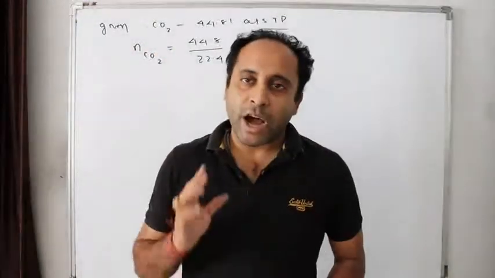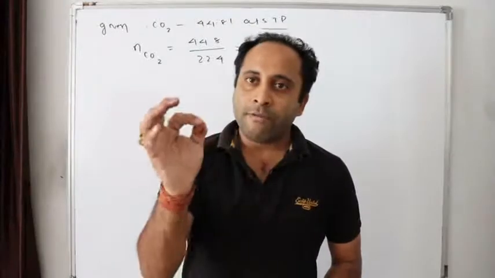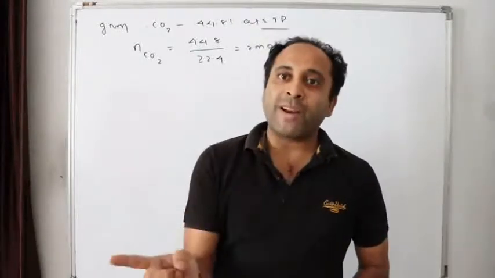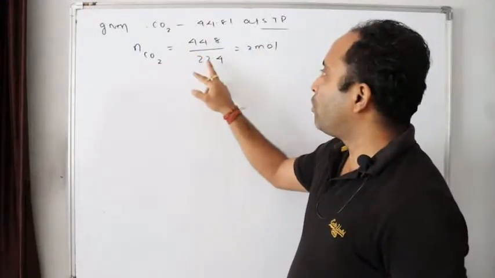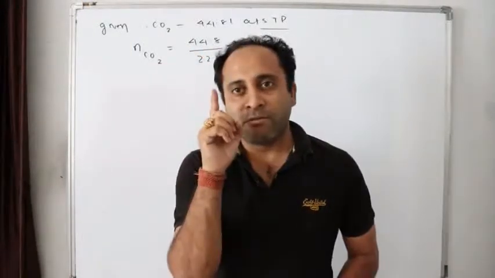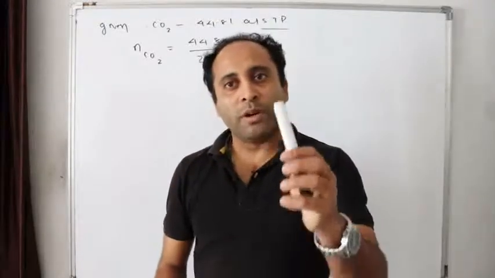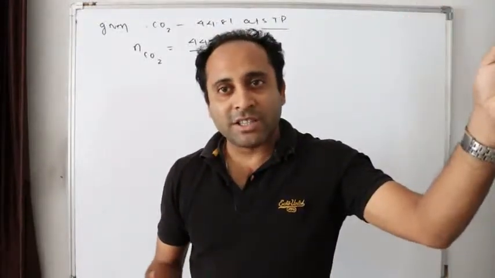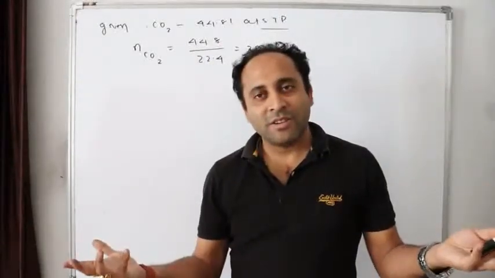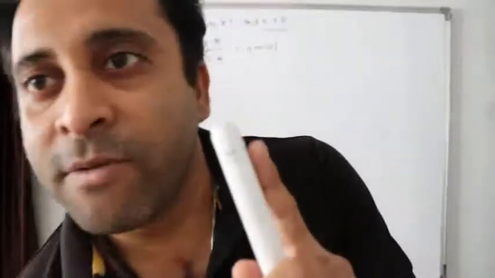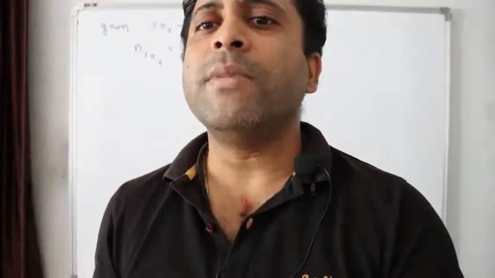Now, how many moles of calcium carbonate did we take? X by 100. How many moles of magnesium carbonate? Y by 84. How many moles of carbon dioxide obtained? 2 moles, because 44.8 by 22.4. Why? Because if 1 mole occupies 22.4 liters at NTP or STP, then 44.8 liters is how many moles? 2 moles. Say yes or no? Do you understand or not? It is obviously 2 moles.